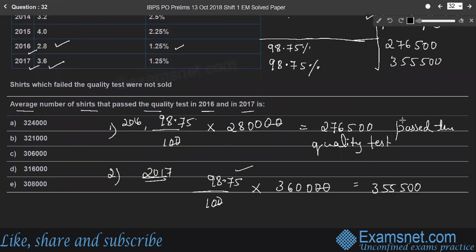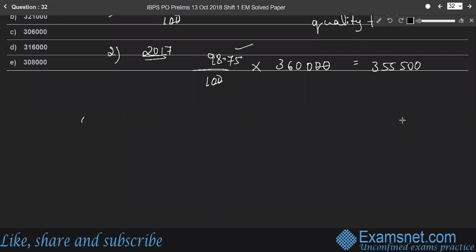So the question is the average number of shares that passed the quality test in 16 and 17. The average is the total number of shares divided by the number of years.